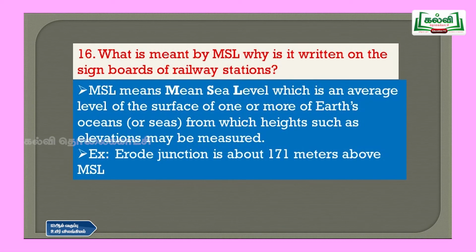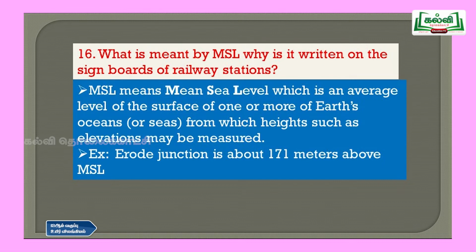Then question number 16, what is meant by MSL and why is it written on the signboards of railway stations? So MSL means the mean sea level and is an average level of the surface of one or more of the Earth's oceans or seas, from which heights such as elevations may be measured.